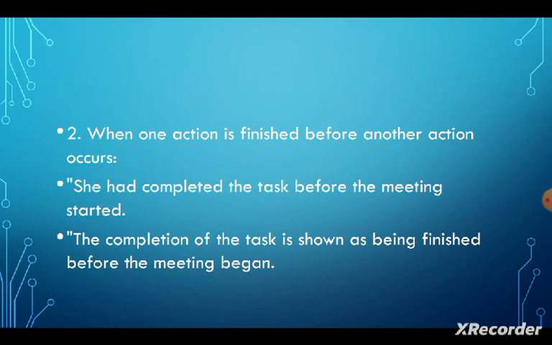The second use is when one action is finished before another action occurs. She had completed the task before the meeting started. The completion of the task is shown as being finished before the meeting began.